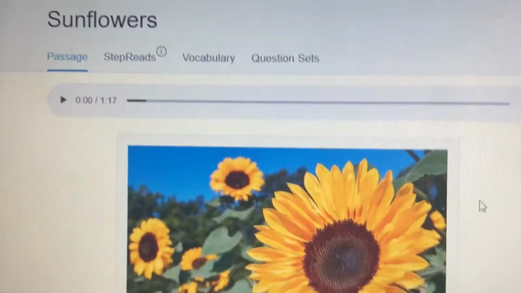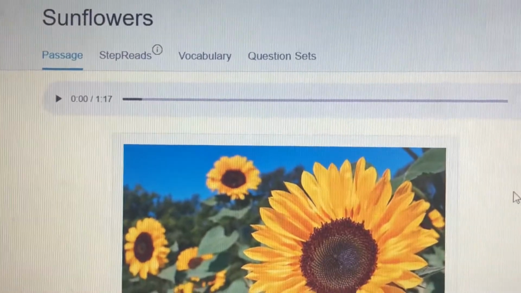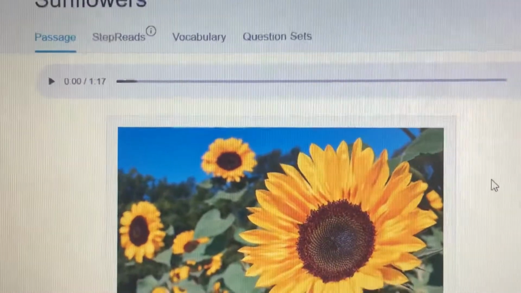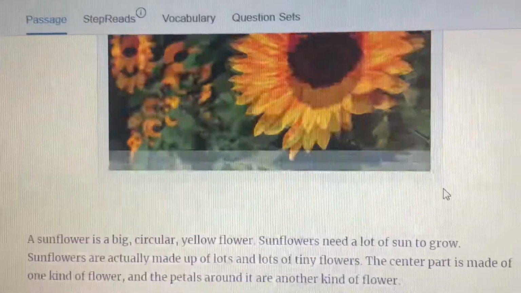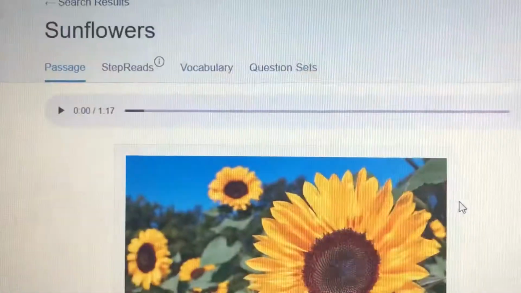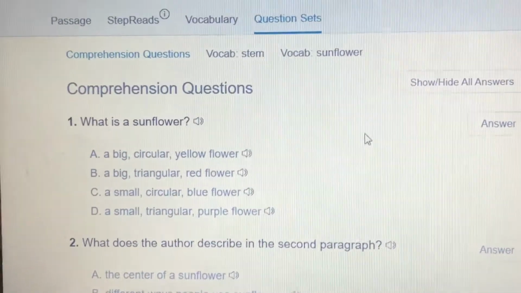I know this text is nonfiction, so when I write my main idea, I will write what the author was trying to teach me. The author wanted to teach me that blank blank blank about sunflowers. What did they want to teach us about sunflowers? All right. When you get to the questions, here's how I want you to think about them.